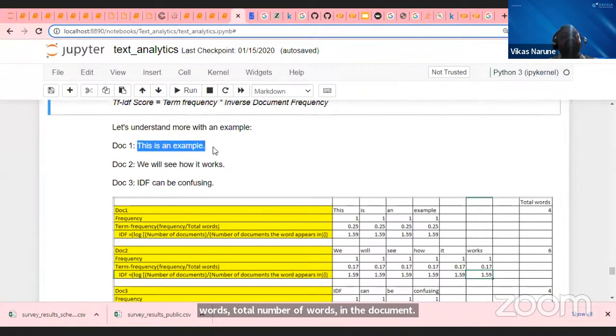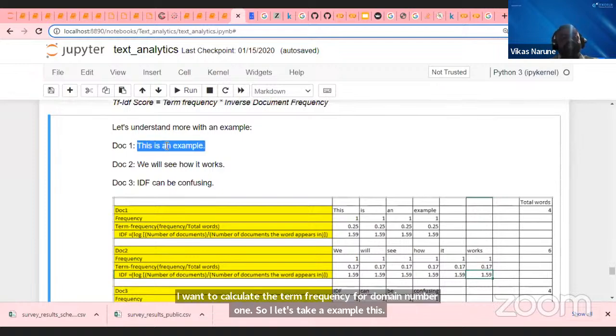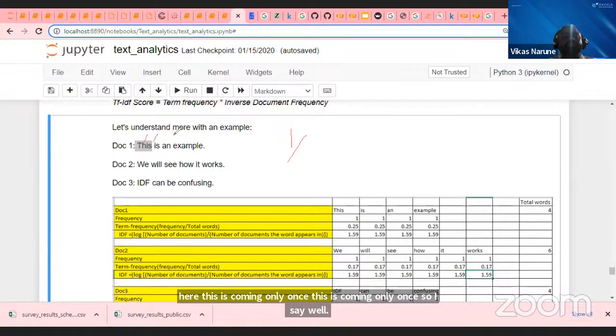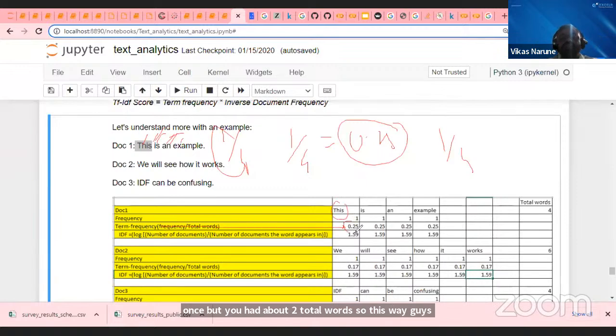Let's imagine this example. Document number 1. I want to calculate the term frequency for document number 1. This is an example sentence I have taken. Here, "this" is coming only once. So I say 1, once, divided by the total number of words. Total number of words is 4. So my term frequency becomes 0.25. If you calculate for every word it will be 1/4, because every word comes only once, divided by the total words. So you can see here, when I calculated the term frequency for this word, it is 0.25. This is what term frequency is all about. This is how I calculate the term frequency.